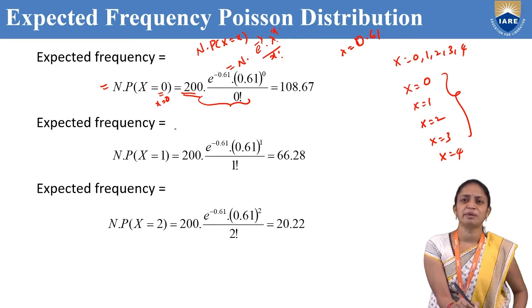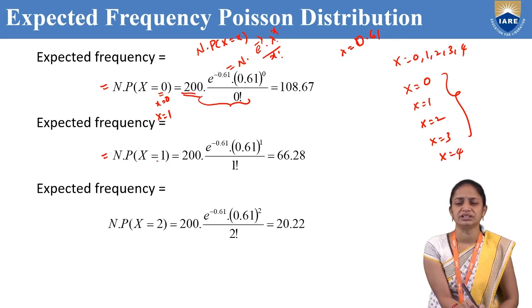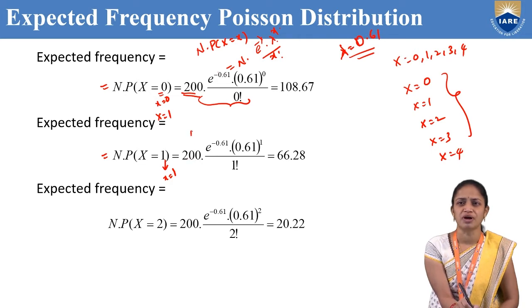Now the expected frequency for x equal to 1. That is n into P(x equal to 1), so the small x value is 1 and the lambda value is 0.61. The formula is n into e power minus lambda, lambda power x by x factorial.